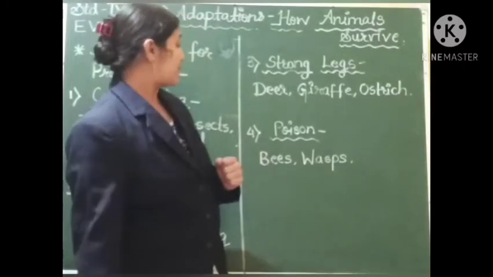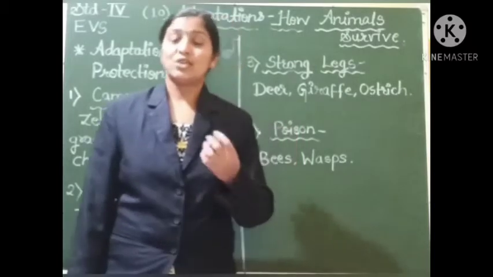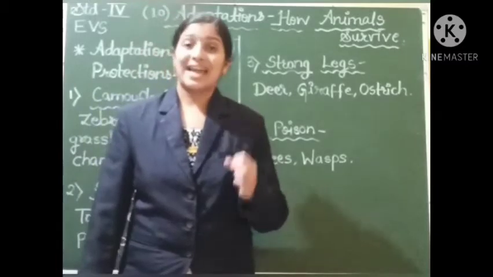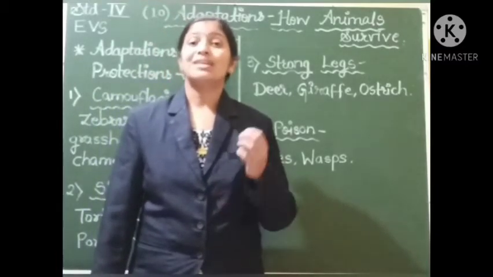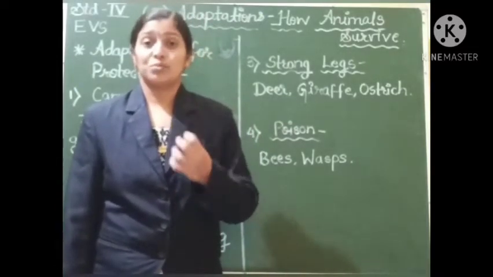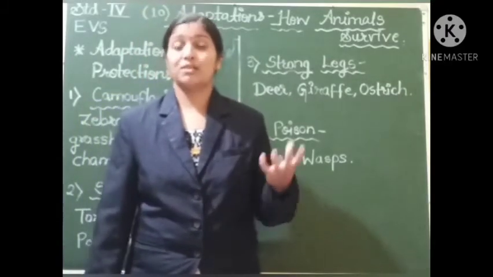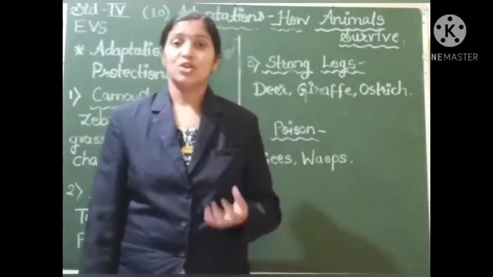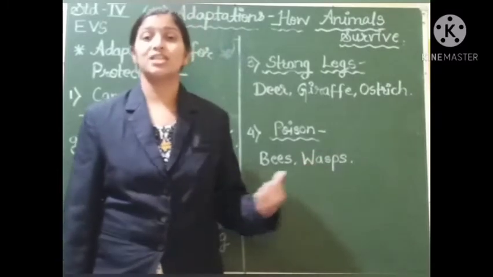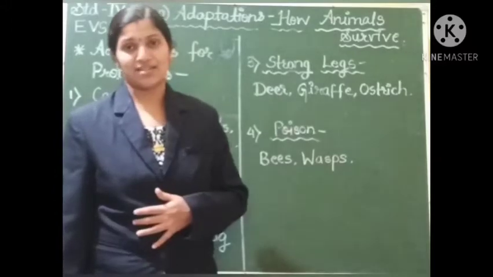Okay, one more example we can give. In Marathi we call it vinchu. It also has poison in its sting, and if someone tries to catch it, it just injects the poison which is present in its sting, and because of the severe pain, the insect or the animal or human being who has caught it will leave it. So these are some of the animals which have adapted themselves with poison stings in order to protect themselves from danger and from enemies.